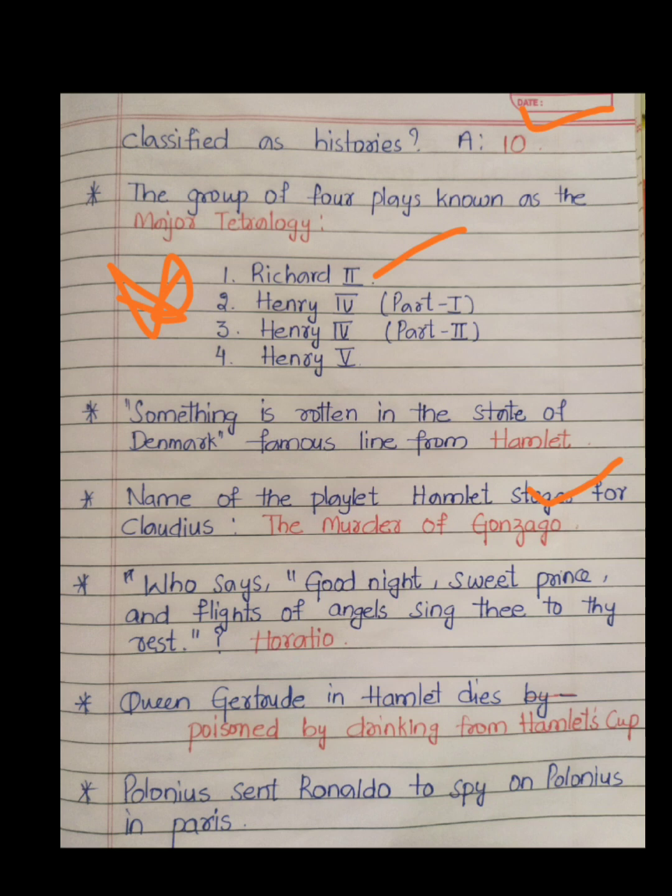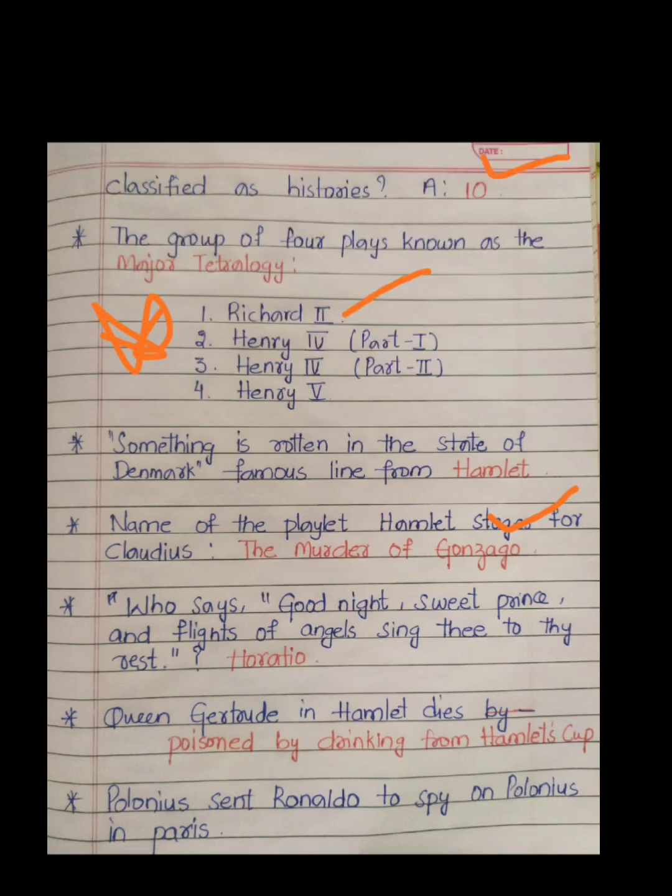Queen Gertrude in Hamlet dies by? So how will Queen Gertrude in Hamlet die? She is poisoned by drinking from Hamlet's cup. So she will take Hamlet's cup and she is poisoned from that. Next point, and the very last point, Polonius sent Reynaldo to spy on Laertes in Paris. So Polonius is a character in Hamlet. He sent Reynaldo to spy on Laertes in Paris. So these were the one-liners which I took from the works of Shakespeare.